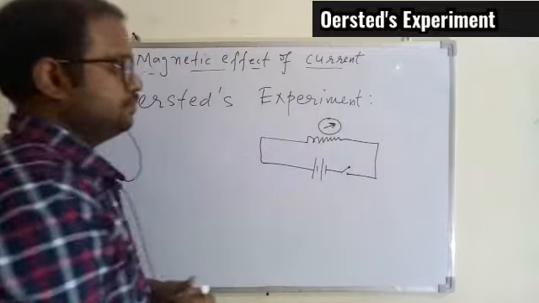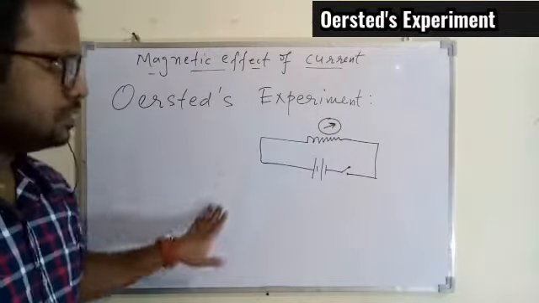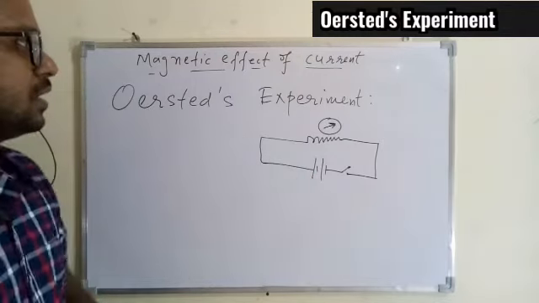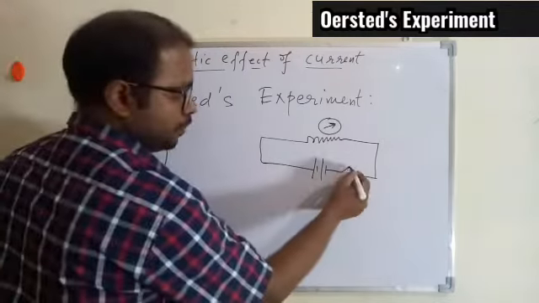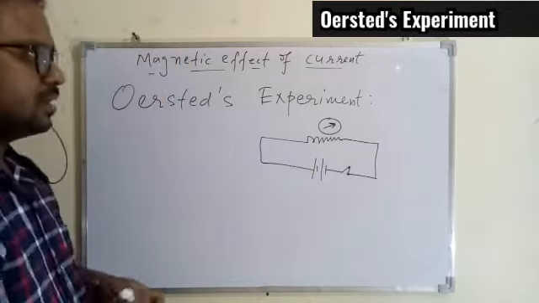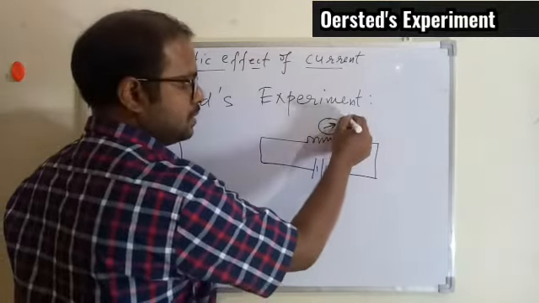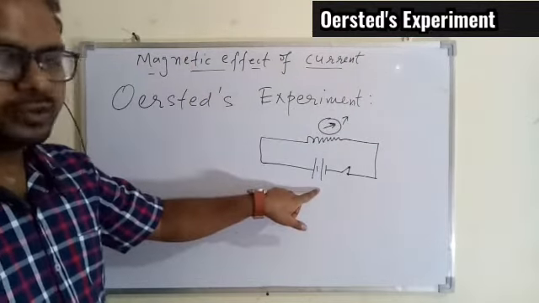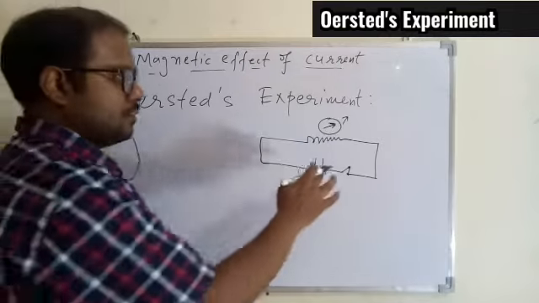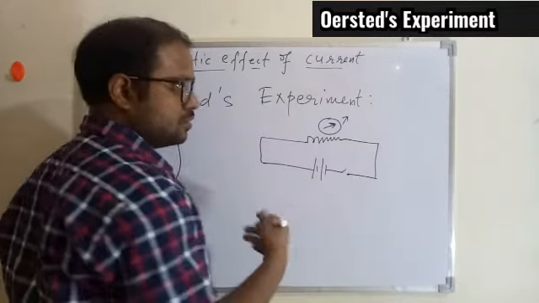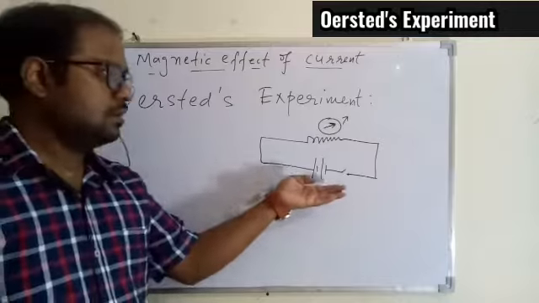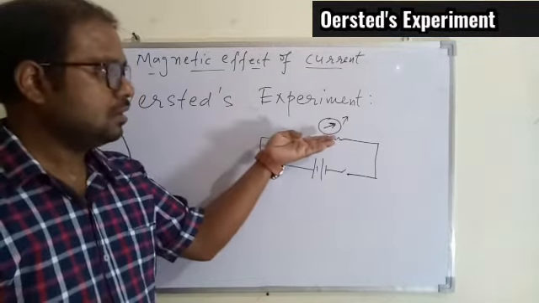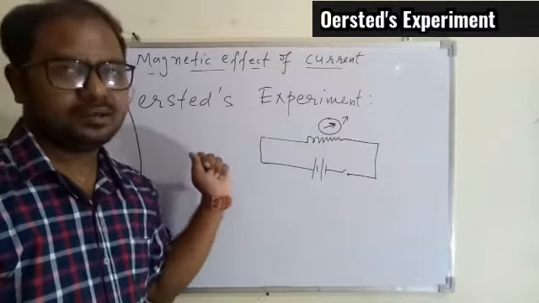So you know the meaning of this symbol, it's a magnetic compass which is placed nearby the conductor, which is connected with a battery and a switch. Then the observation was, when the circuit was switched on, there was some deflection in the needle of the compass. The same observation was seen when the circuit was switched off. So the time you switch the circuit on and off, some deflection was seen in the needle of the compass.